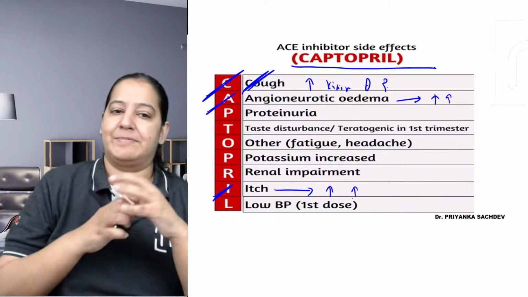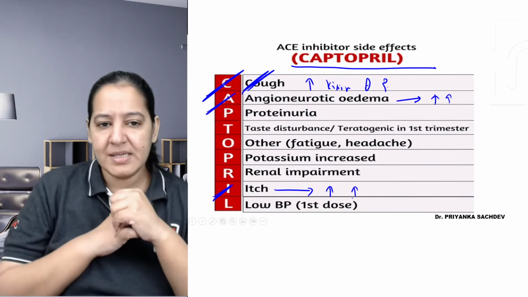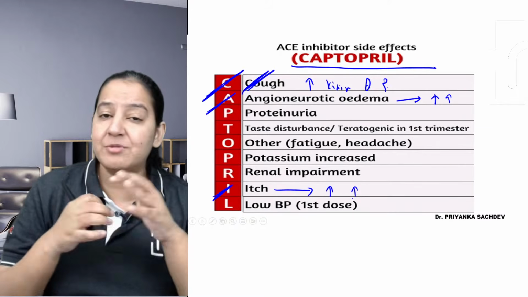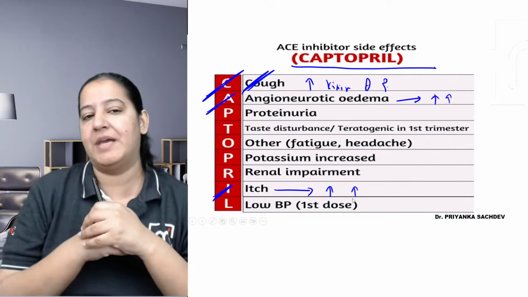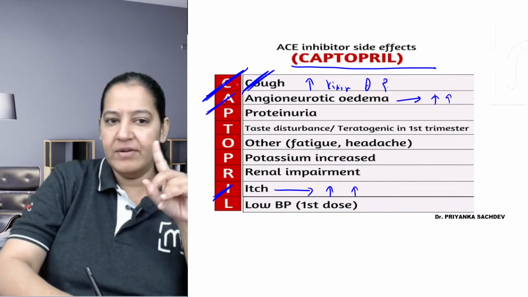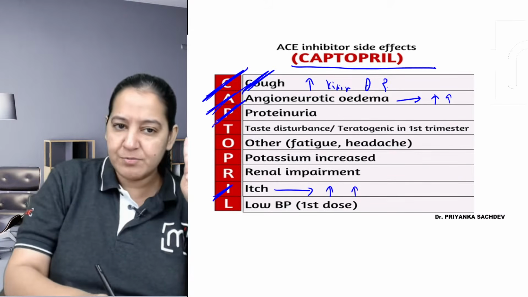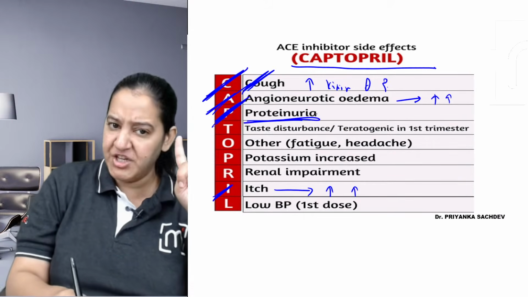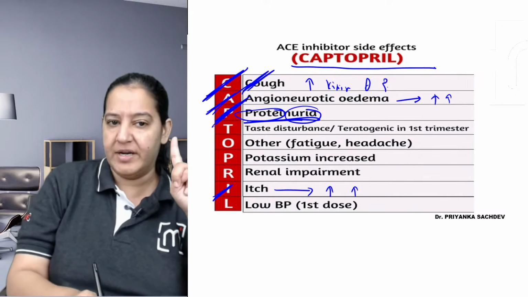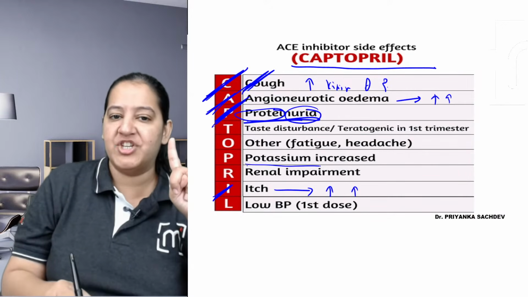Increased kinin and increased substance P. Right? So these are the 2-3 side effects because of bradykinin and substance P. So C for cough, A for angioedema, P for proteinuria. There are 2 P. One is proteinuria. The patient has increased protein in the urine. And the second P is more important, potassium is increased.